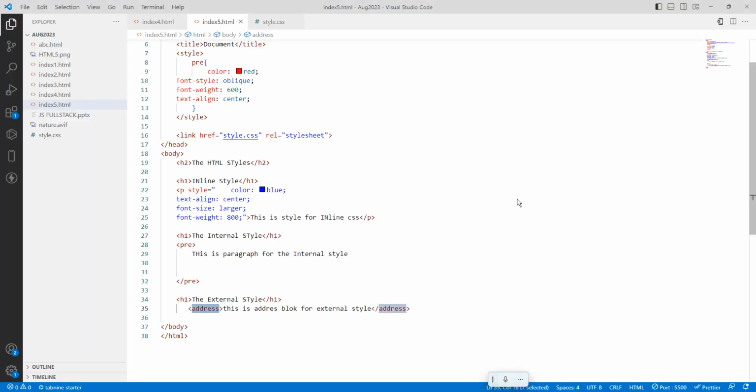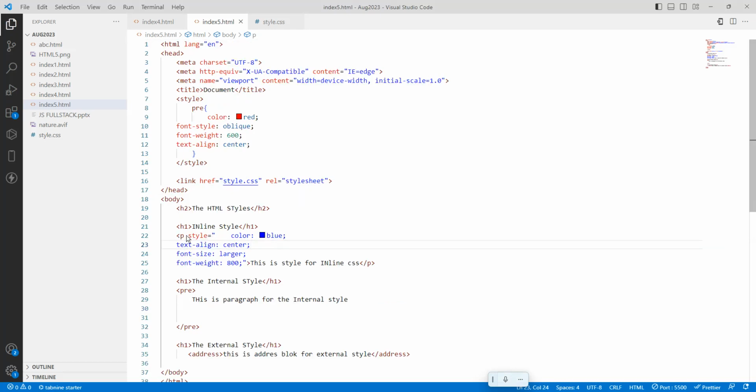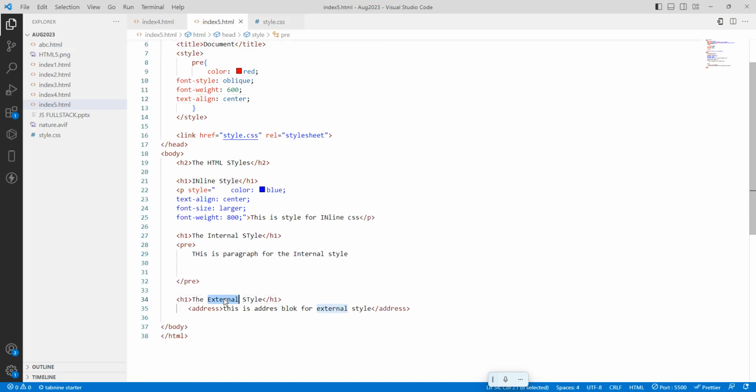So we will understand, there are three ways we can apply the colors. One is the inline. The inline is a style we have written inside the starting tag. So that is clear. Next is the internal style. The internal style we have written for the pre tag inside the file only, but inside the header start and end tag, and here the style start and end tag. So that is called internal. The third one is external.